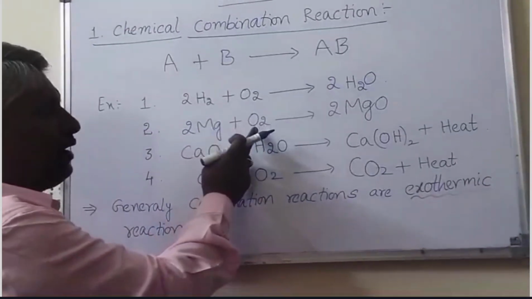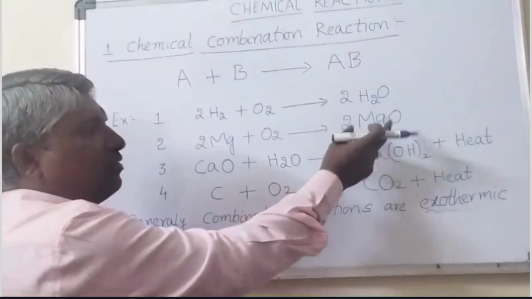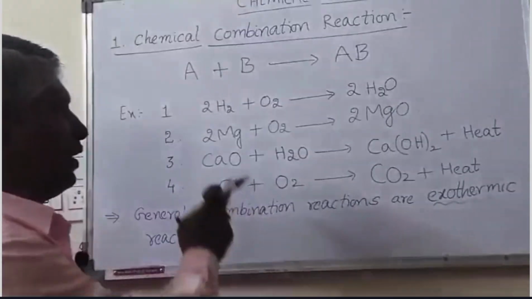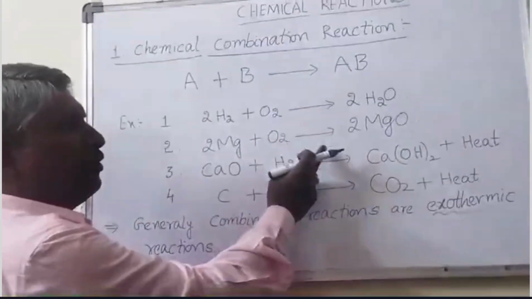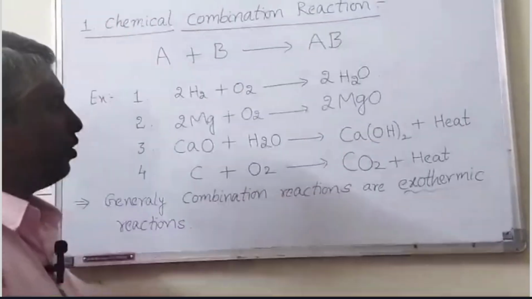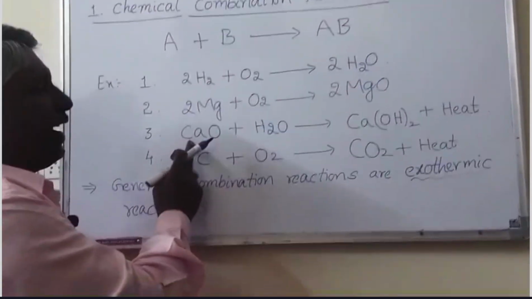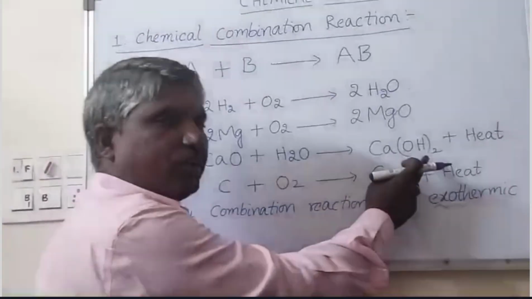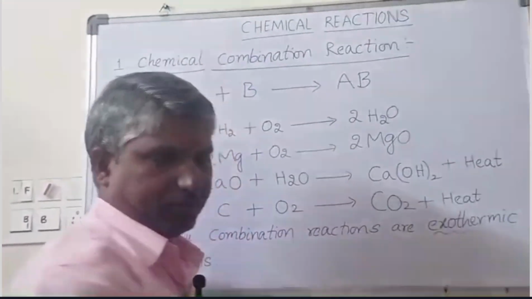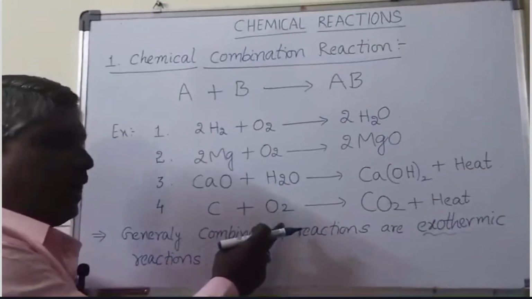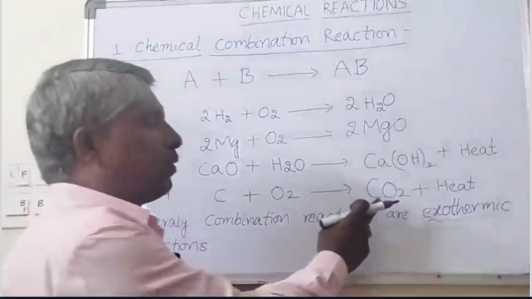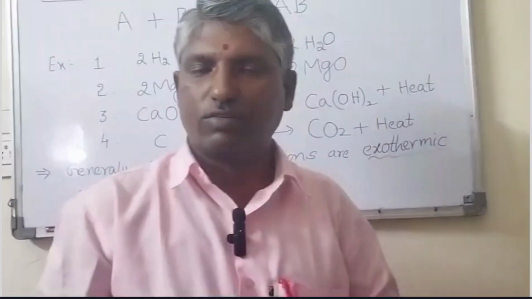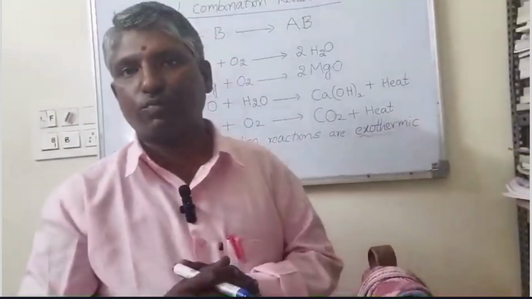Magnesium ribbon reacts with oxygen, and then forms magnesium oxide. Here, magnesium ribbon is burned with oxygen: 2Mg plus O2 gives rise to 2MgO. Once again, calcium oxide reacts with water and forms calcium hydroxide and also releases some heat. Carbon reacts with oxygen and forms carbon dioxide and heat. When we observe combination reactions, they also form heat.